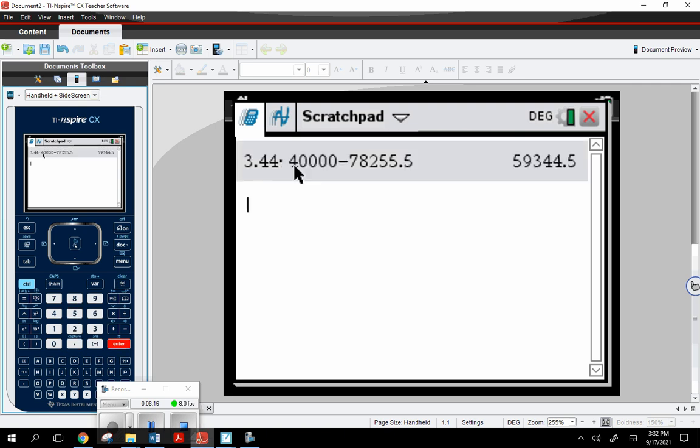So based on my prediction equation, it looks like an economist with a PhD is going to end up with $59,344.50.